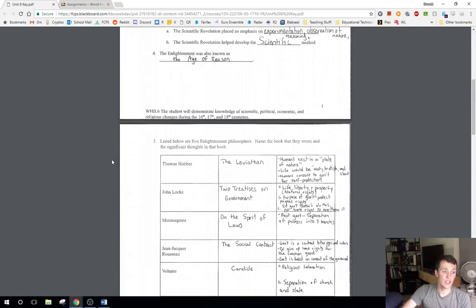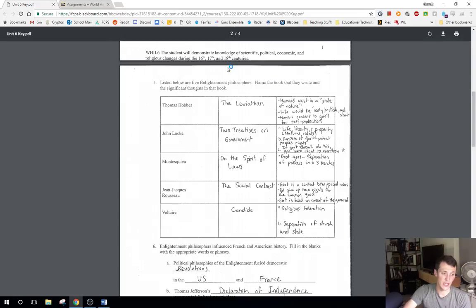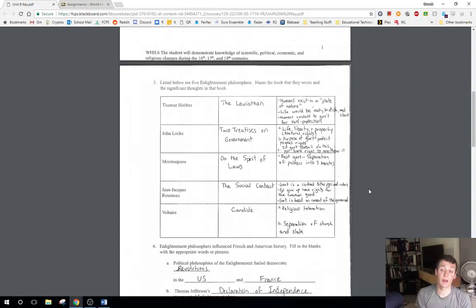So let's move into the Enlightenment, right? The Enlightenment is in other words known as the Age of Reason, and you should definitely know that. I'm going to say for sure study this page right here where I'm circling with my mouse. This is going to be the source of a good amount of questions on the test, right? There could be questions asking who wrote the Leviathan, or what was Thomas Hobbes' major work. It might be phrased that way instead. It might then ask what is said in the Leviathan. So really know this page for sure.